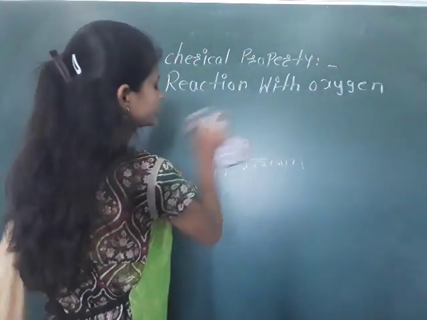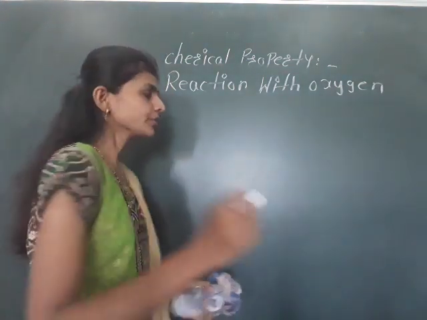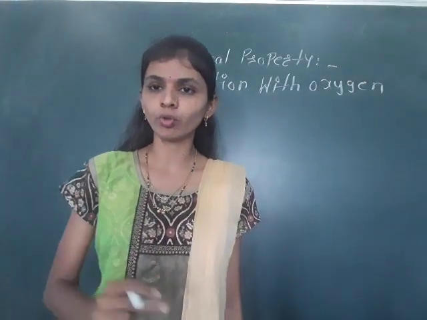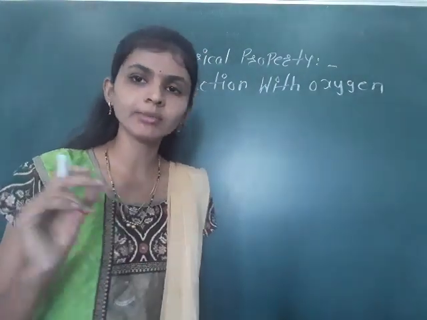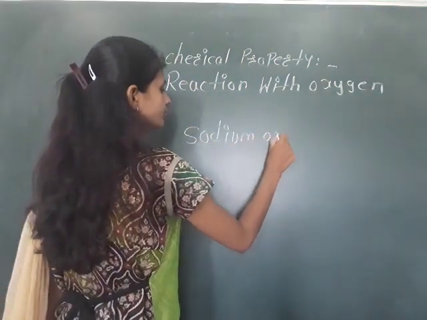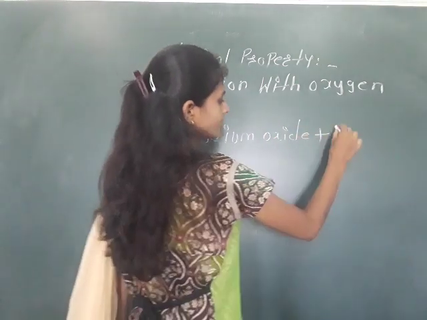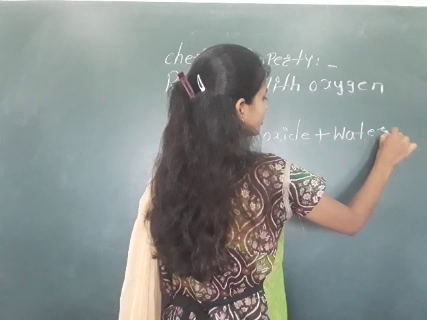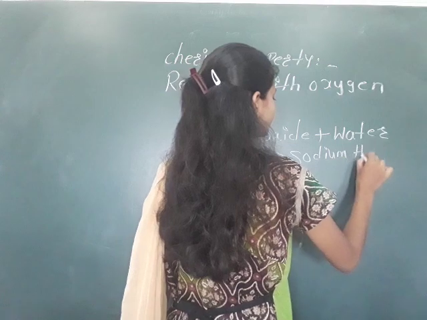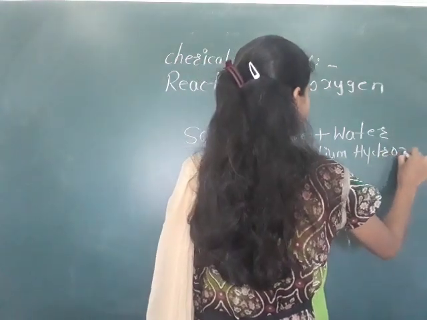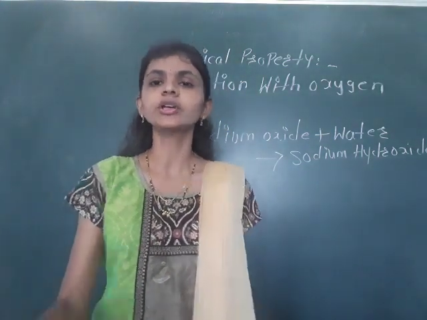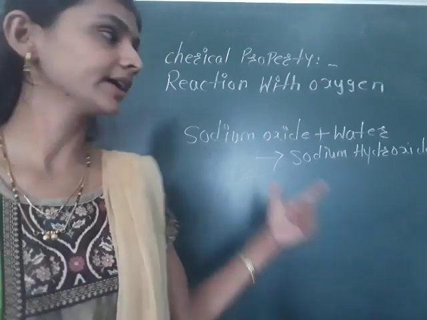Let us see the next procedure. Some metal oxides can dissolve in water. To make sodium hydroxide, sodium oxide is dissolved in water: sodium oxide plus water gives sodium hydroxide.